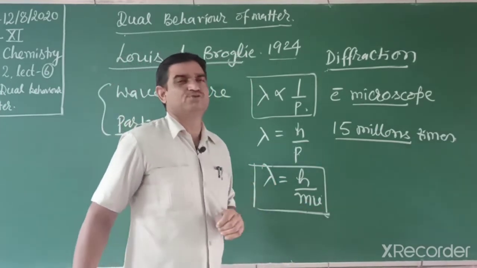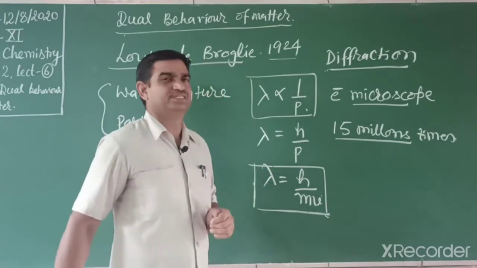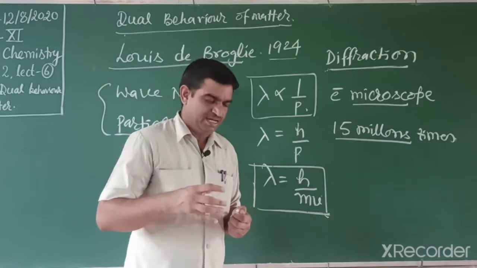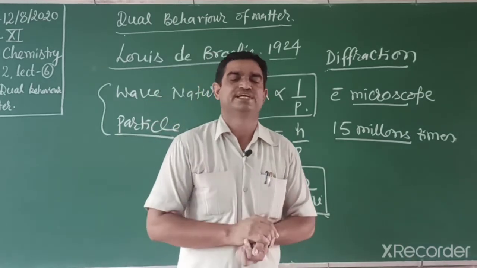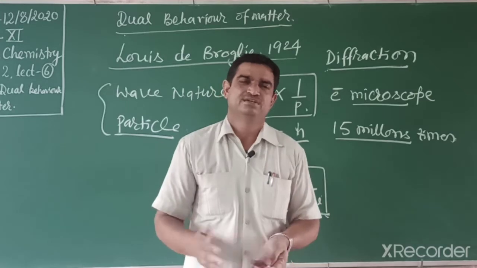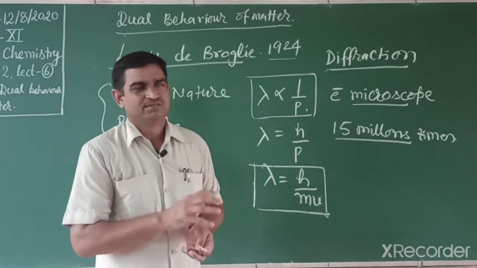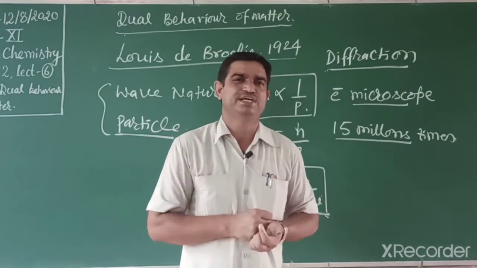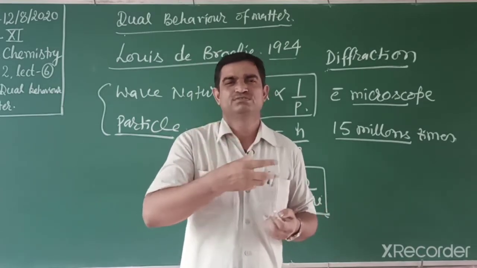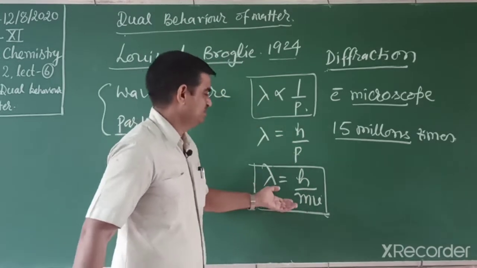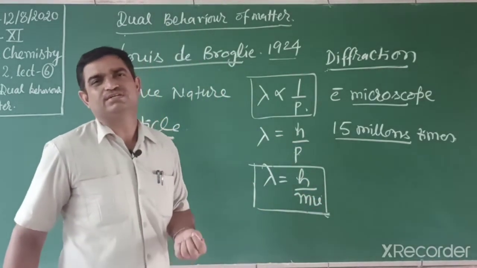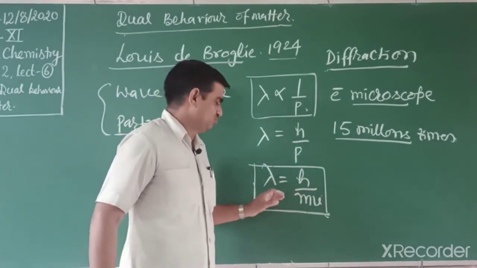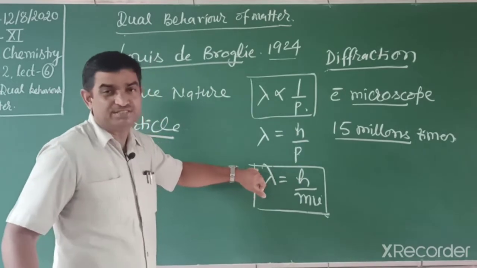That wavelength we cannot ignore; we have to consider it. We can explain with an example of a cricket ball. When a player plays a cricket ball, if the ball appeared to have wave nature, how could it be played? Because the ball's mass is higher, approximately 500 grams or more, its wavelength is negligible.